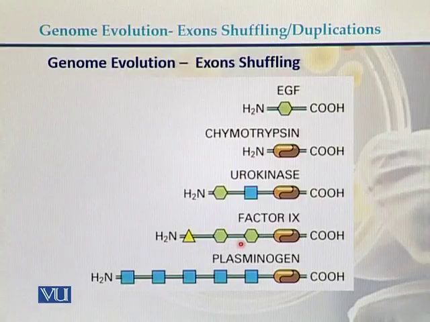These similar protein domains are produced from similar sequences of exons that can be due to exon shuffling or it can be due to exon duplication. The same is the case with plasminogen. Here we can see that there are several similar types of protein domains. There are 5 similar protein domains, produced from similar sequences of exons, and there is a possibility that those exons were duplicated through the process of evolution.